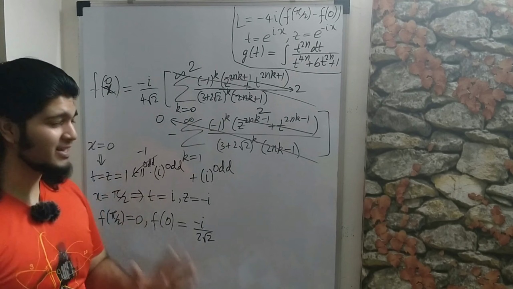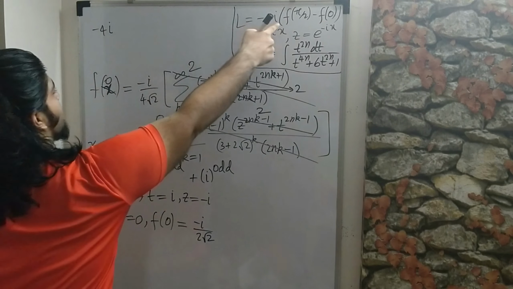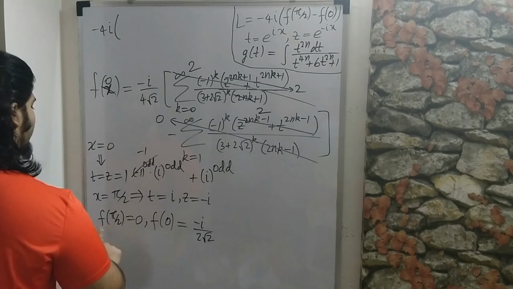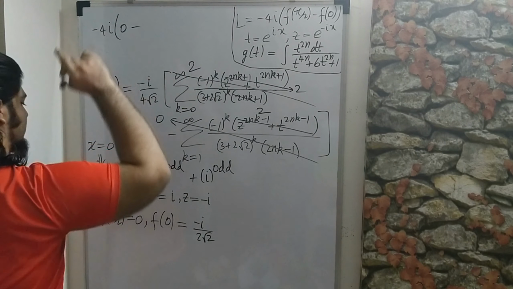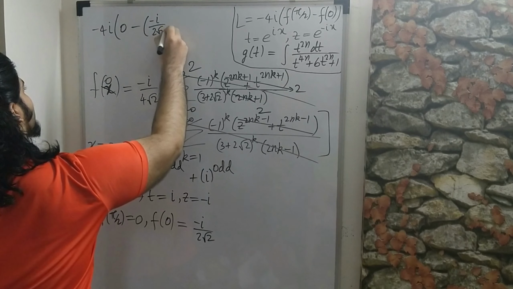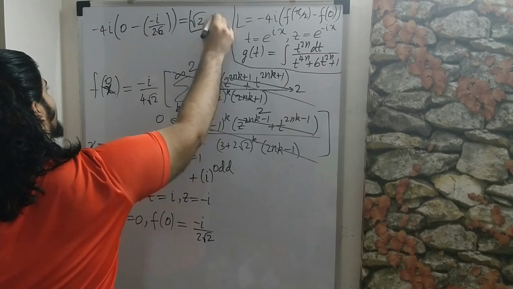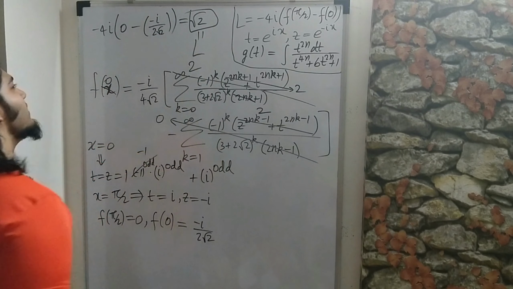So now our final answer is minus 4i times f of pi over 2 is 0 minus f of 0 is minus i over 2 root 2, and this evaluates to root 2, which is our final answer.